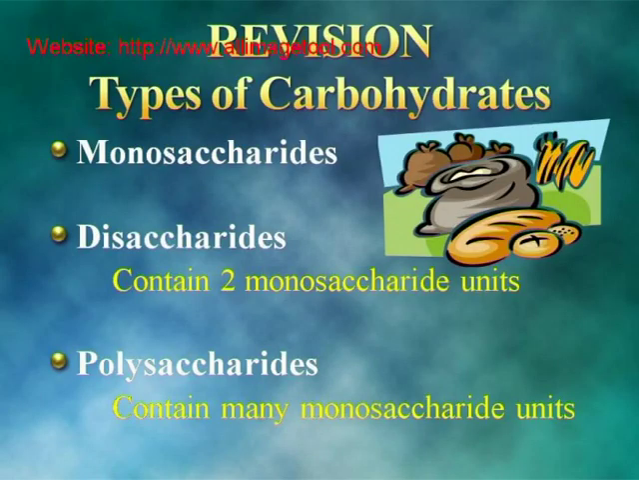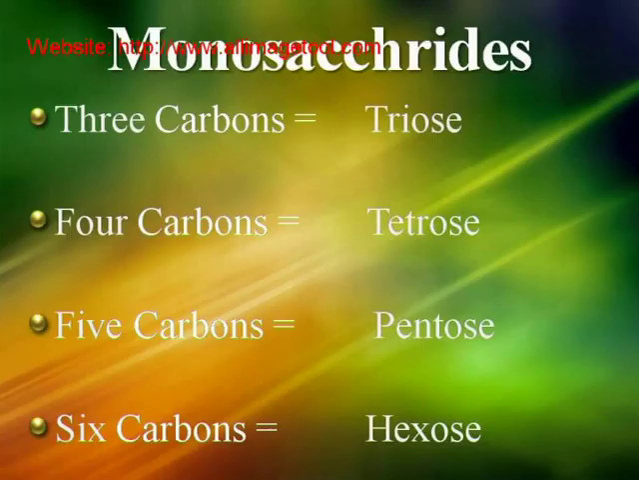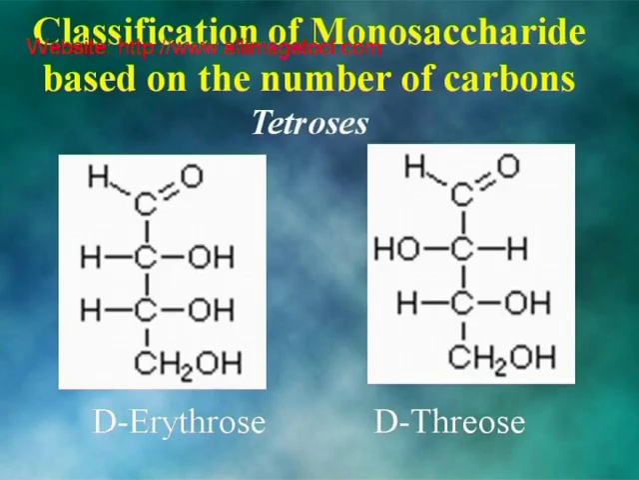Let us stop our lesson here and have a little revision. Types of carbohydrates are monosaccharides, disaccharides containing 2 monosaccharide units, polysaccharides containing many monosaccharide units. Monosaccharides having 3 carbons is triose, 4 carbons is tetrose, 5 carbons is pentose, 6 carbons is hexose. Classification of monosaccharides based on the number of carbon atoms.